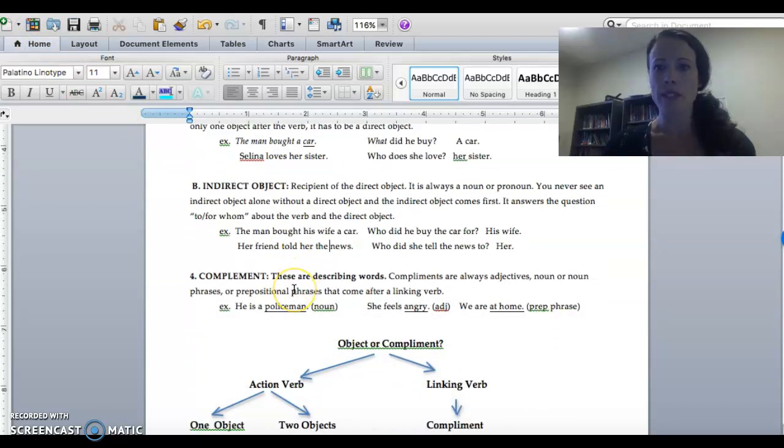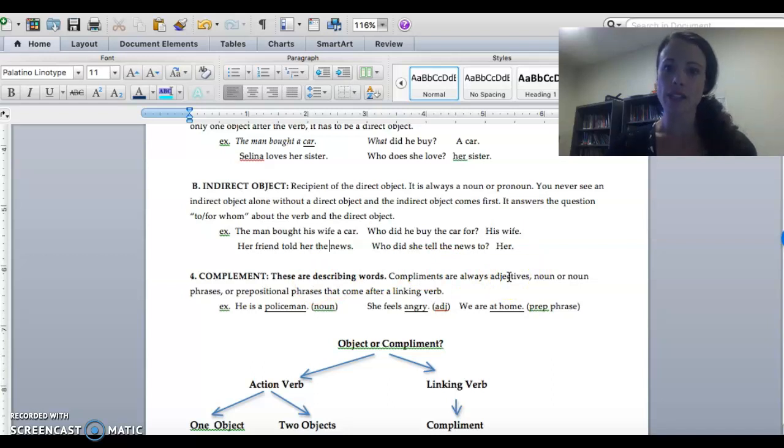And the other thing we need to know is called a complement. A complement is a describing word. So just like an object, a complement comes after the verb. But in this case, complements can be adjectives.